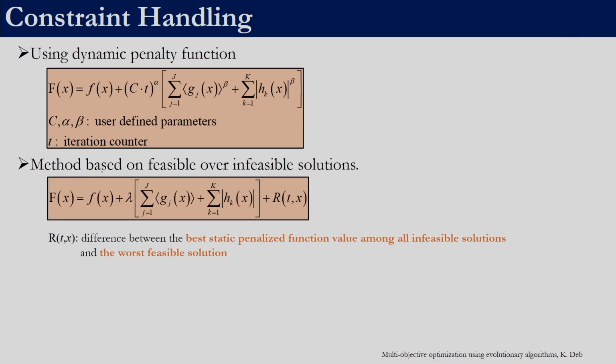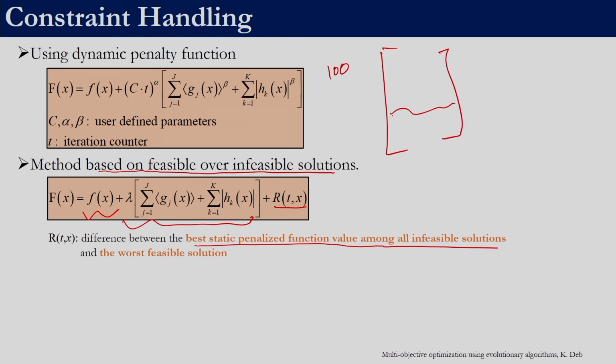The other method that we have is based on feasible over infeasible solution. We want to prioritize feasible solution over infeasible solution. This term f of x is the objective function, this term we have discussed. This r t comma x is the difference between the best static penalized function value among all infeasible solutions. So let us say we have 100 solutions. At the bottom we have placed those infeasible solutions, let us say 25 infeasible solutions are there. Among the infeasible solutions, the one having the best static penalized function value is this term. So that term and the worst feasible value.